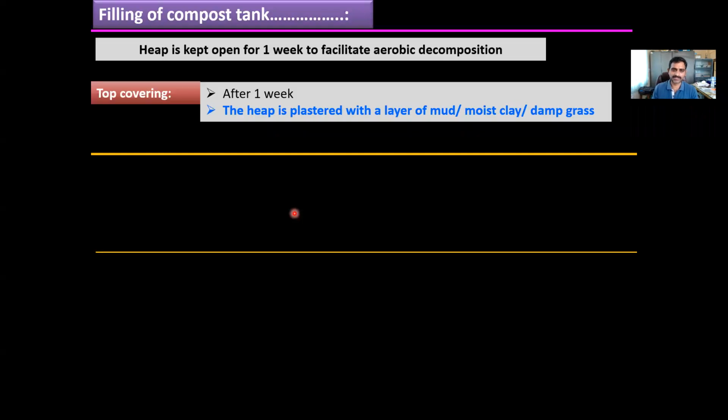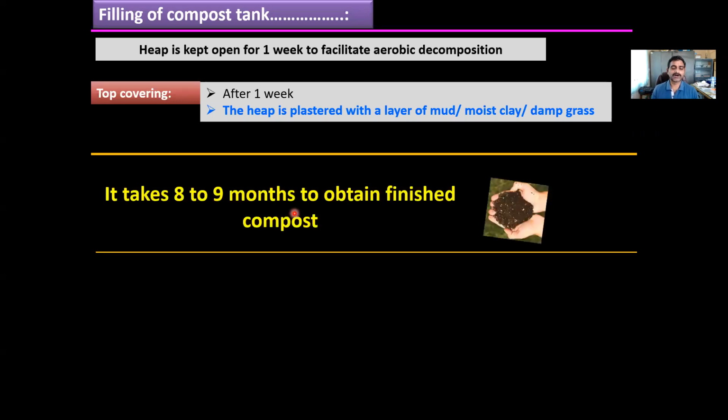After 1 week, the heap is plastered or sealed with a layer of moistened mud, moistened clay or damp grass. Above this, if required, a polythene sheet can also be laid out. So this is the method of filling. After plastering with the mud, it is left for 8 to 9 months, and after 8 to 9 months we will get decomposed manure.